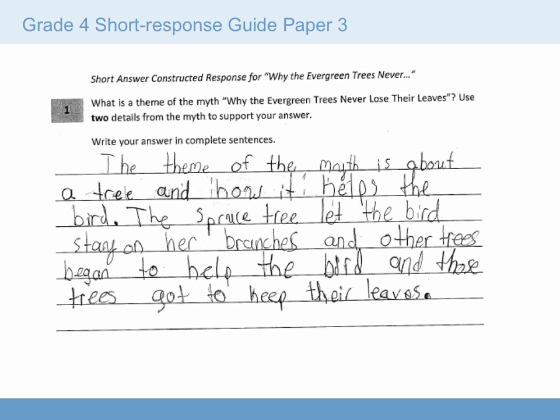Here's guide paper 3. This is the first of the 1-point guide papers. The student responded, "The theme of the myth is about a tree and how it helps the bird. The spruce tree let the bird stay on her branches, and the other trees began to help the bird, and those trees got to keep their leaves."